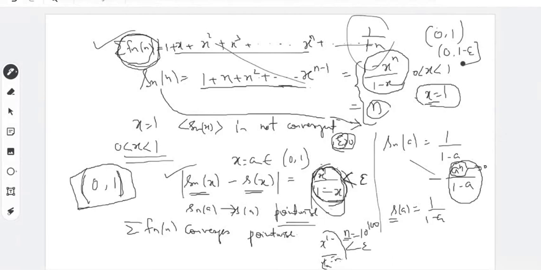You verify on your own. तो ये जो सीरीज ऑफ फंक्शन है, that pointwise converges to the function, but it does not uniformly converge to 1/1 minus x on 0-1. But it uniformly converges on this interval 0 to 1 minus epsilon. However small epsilon you choose, कितना भी small epsilon लीजिए, ये यूनिफॉर्मली कन्वर्ज करेगा.